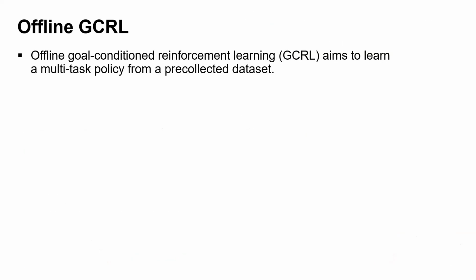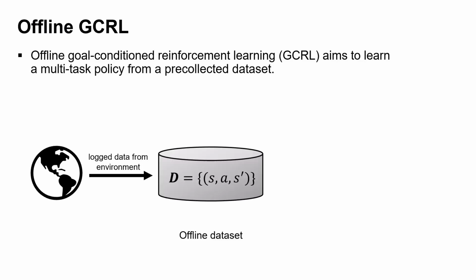Offline GCRL aims to learn a multitask policy that can reach diverse goals using a pre-collected dataset. This paradigm offers two key advantages, especially for real-world applications. First, offline learning does not require any additional interaction with the environment. Instead, it relies solely on previously collected offline data. This paradigm is particularly effective in scenarios where online data collection is expensive, time-consuming, or even risky.